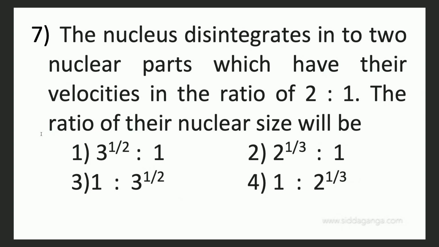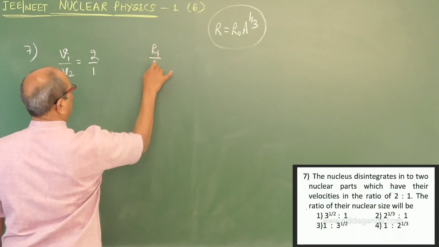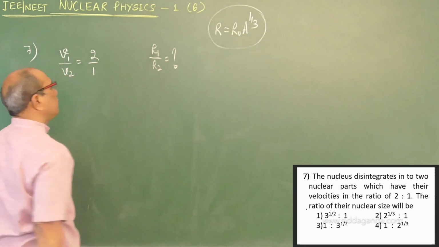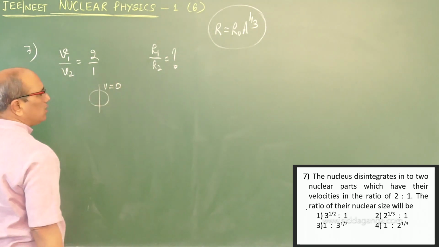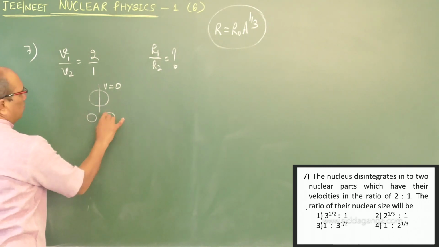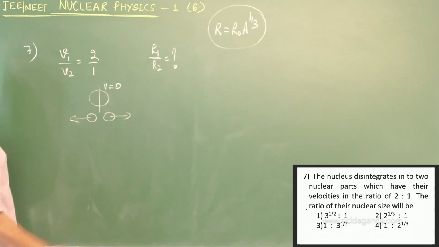Next question: a nucleus disintegrates into nuclear parts having their velocities in the ratio 2:1. The ratio of their nuclear size, meaning radius R1 by R2, is? A single nucleus, which was at rest earlier, is broken into two parts moving in opposite directions.